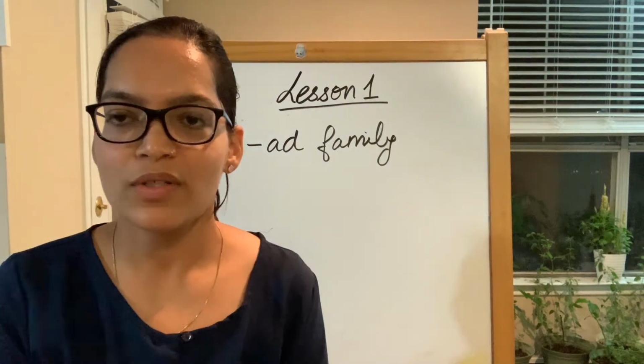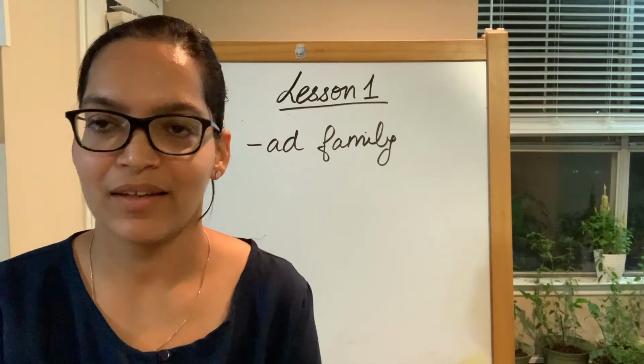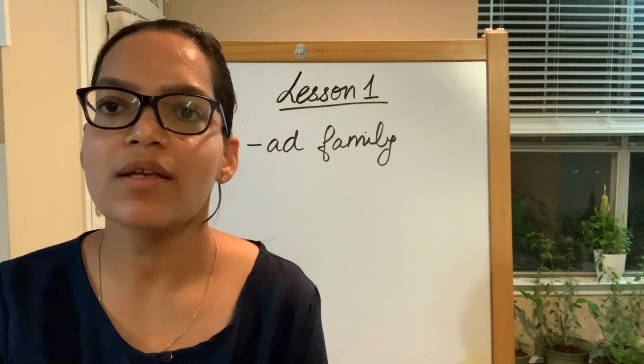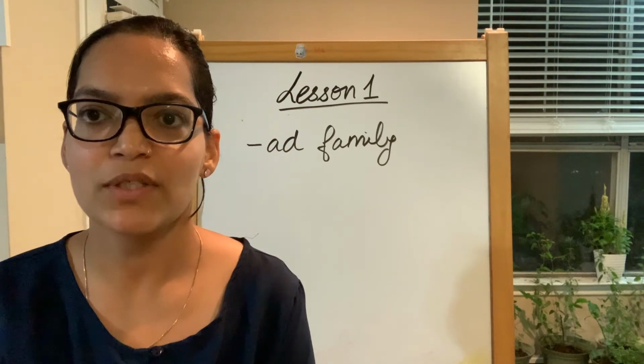Now we know the sound of short vowel A is A, and we're going to combine it with the consonant D. A, D becomes add.